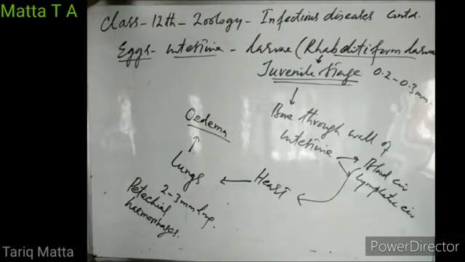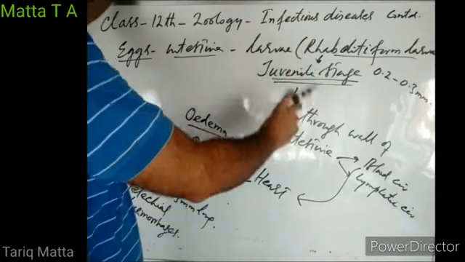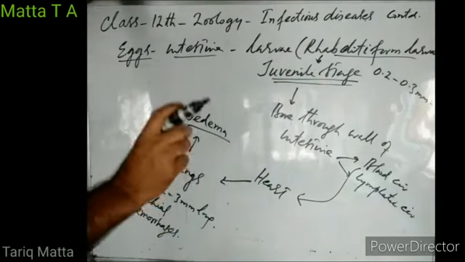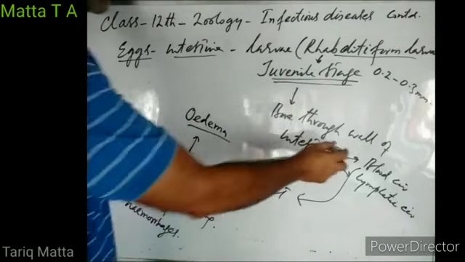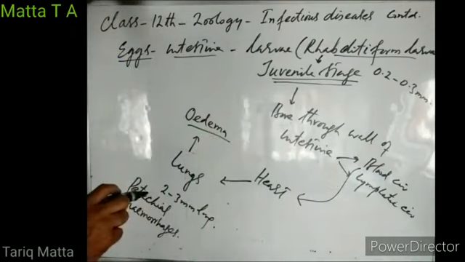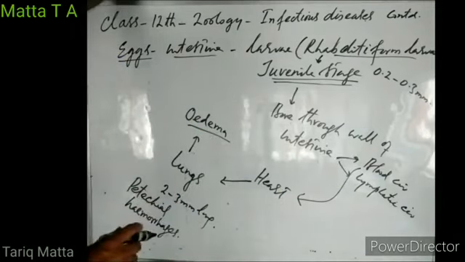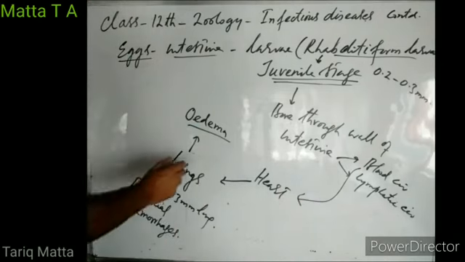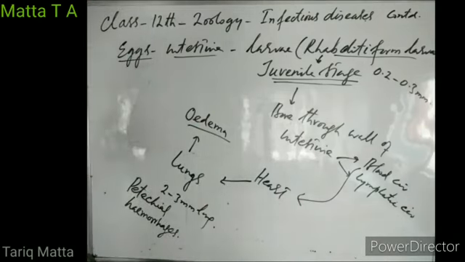So when the larvae hatch from the eggs, they bore through the wall of the small intestine. They enter into blood circulation mostly. Through blood, they are carried to the heart, then from the heart into the lungs. In the lungs, these larvae grow to 2 to 3 millimeter in length and start rupturing the alveolar walls and associated blood capillaries.